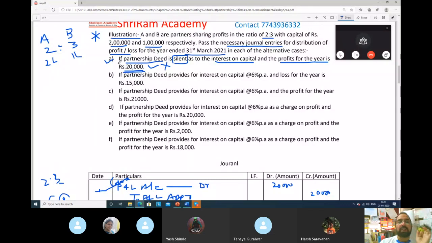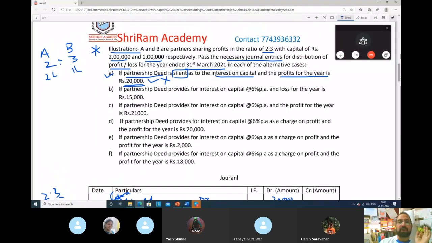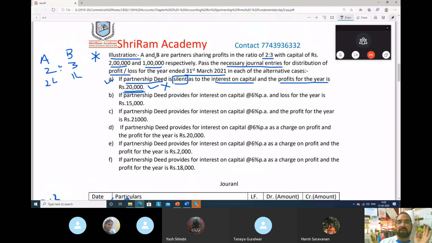Guys, try to understand. Let me explain the question. A and B are partners. Their profit sharing ratio is 2:3. Capital is 2 lakh rupees and 1 lakh rupees. You have to pass the journal entries for distribution of profit and loss account in each of the following cases.